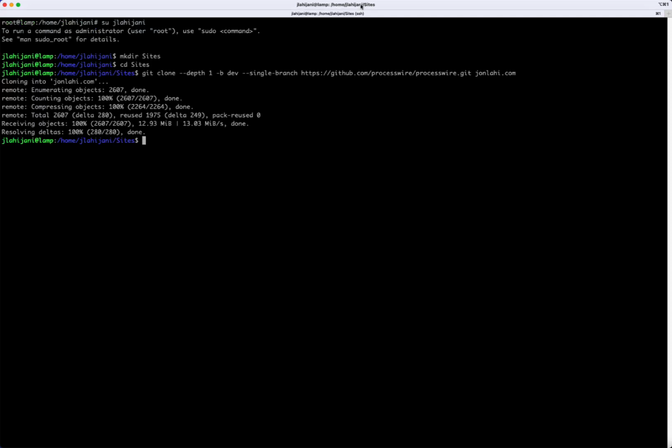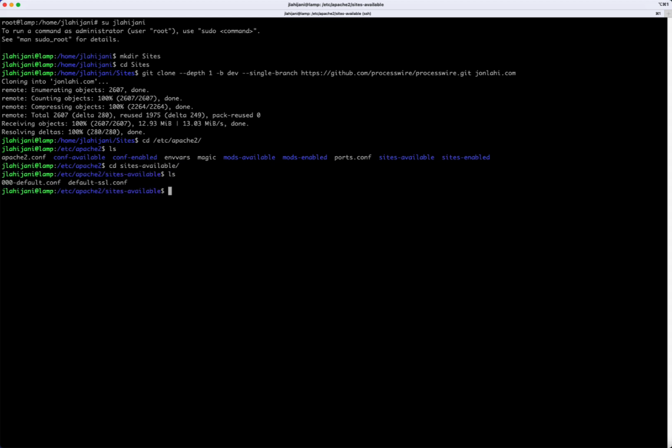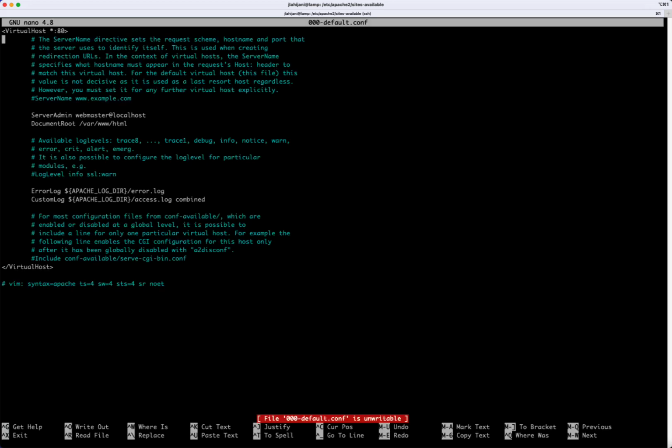Now let's set up the virtual hosts. The virtual host files are in /etc/apache2. Inside the Apache2 folder, we'll see the sites available folder. So let's go into that. And as you can see, we have the 000-default.conf, which points to the original location, which was var www.html. So let's actually look at that real quick. And you can see here, it's pointing to that directory we saw earlier.